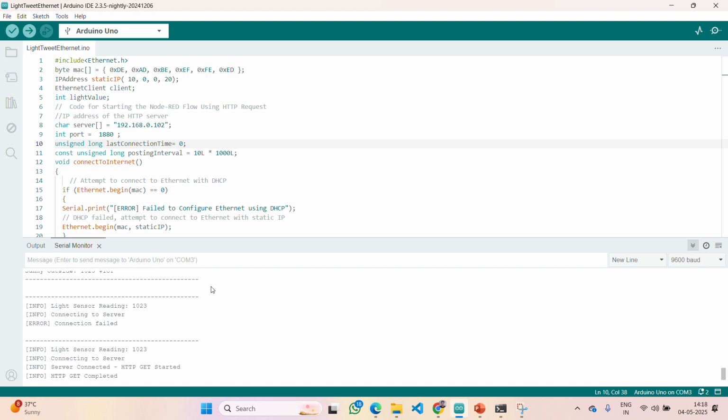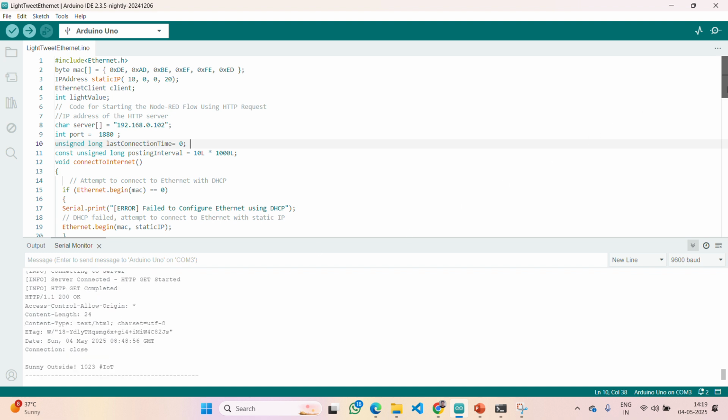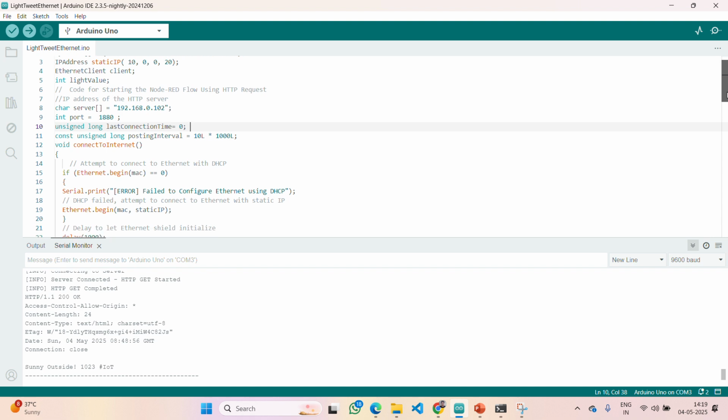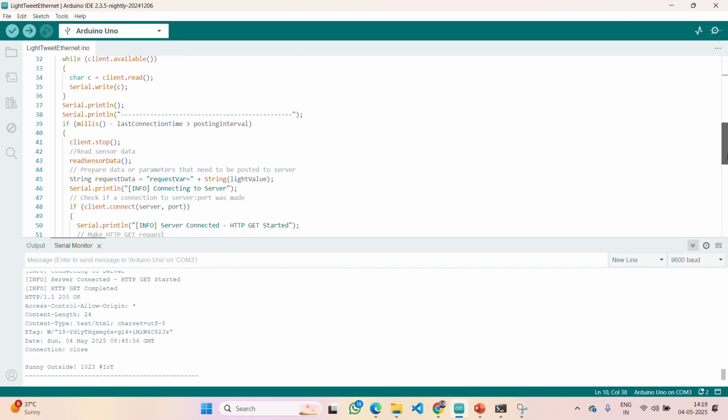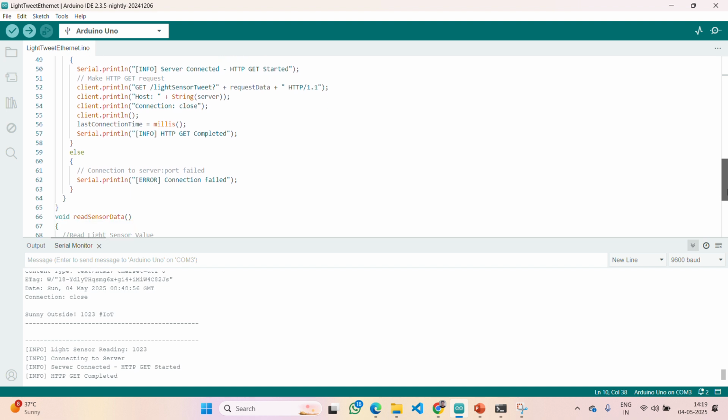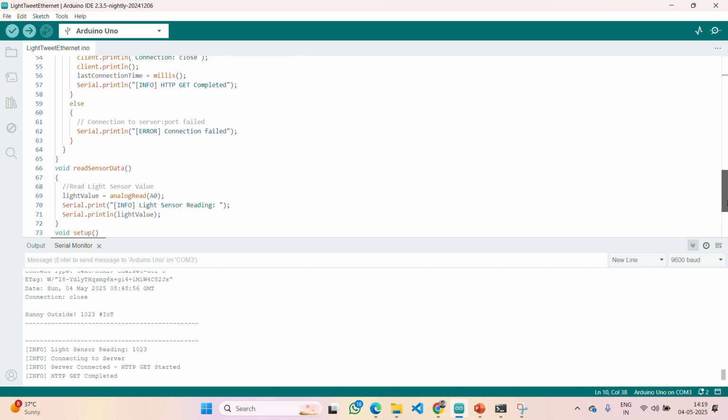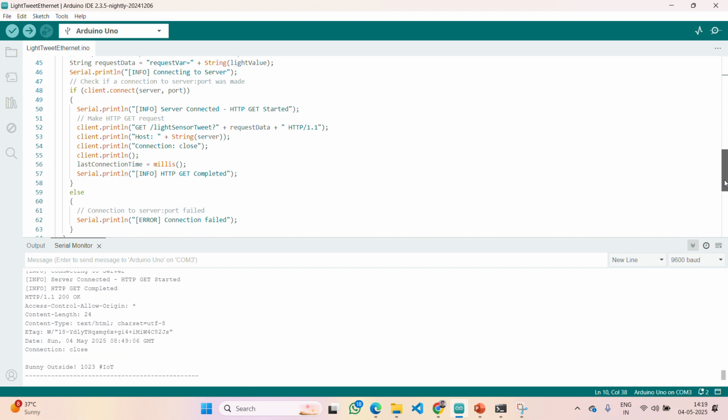Yes, slowly it takes time. Yes, again you can see in the middle sometimes connection will fail. It might be due to the internet connection and all also. Here you can see, right, get light sensor tweet request data and HTTP and all, server connected. From where are you getting those details? From Node-RED you are going to get those things.